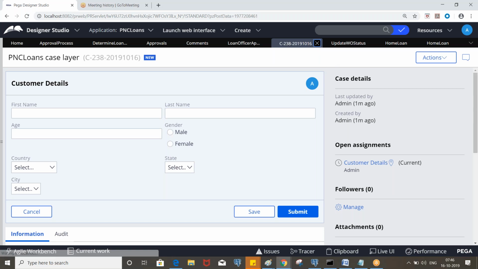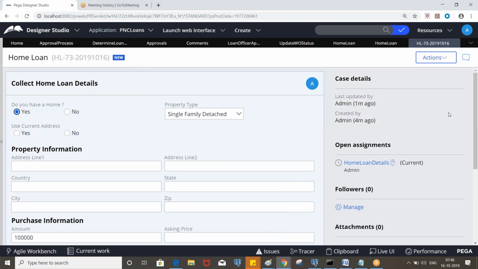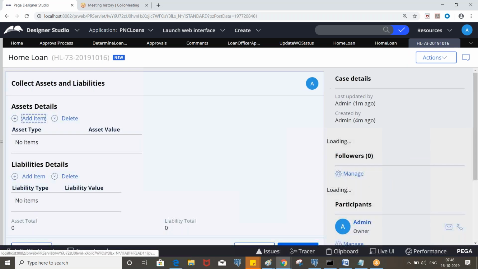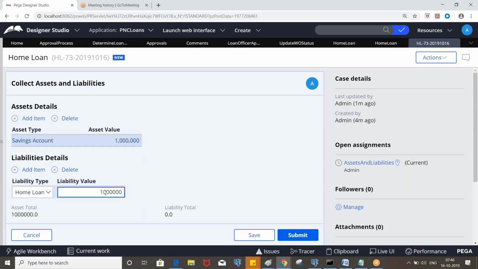This is different. Where we have assets and liabilities after this screen, right? So put assets, let's say 10 lakhs, and put more liabilities.